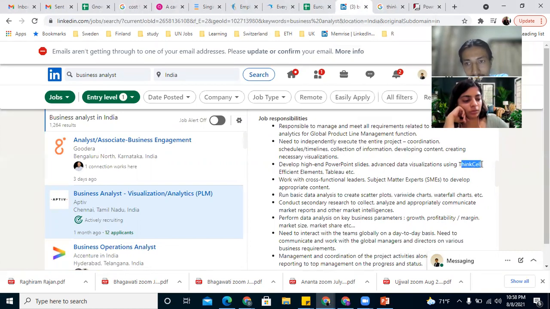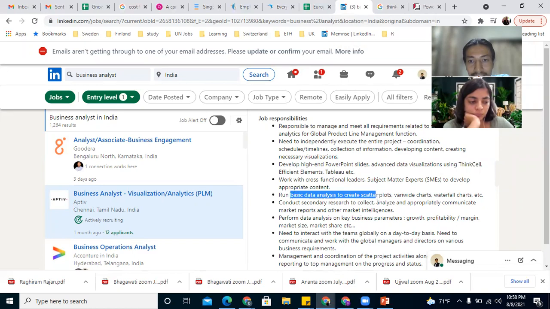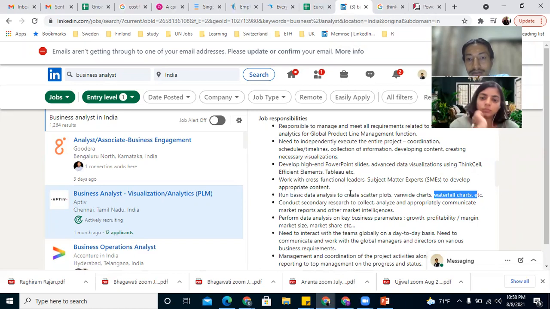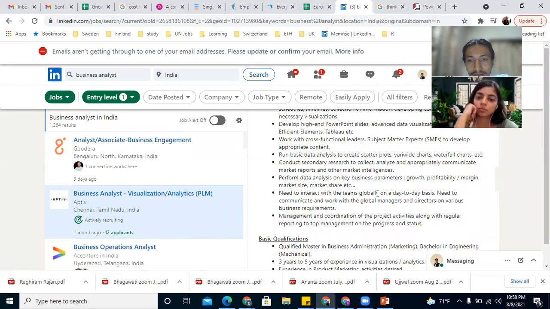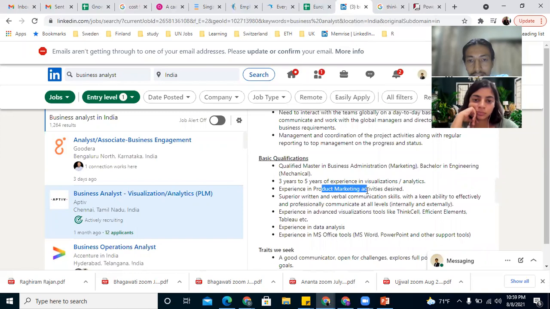ThinkCell, I think someone can learn after they join also, but having a walkthrough would be helpful. Run basic data analysis to create scatter plots, variable width charts, waterfall charts. Scatter plots is something technical, but anyone who has studied some level of statistics can clearly do this. Interact with teams globally, management and coordination, experience in product marketing. Okay, ThinkCell, efficient elements and Tableau. So this is the main software that they will be using.